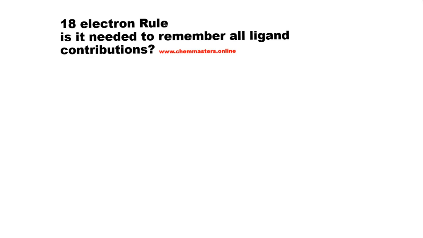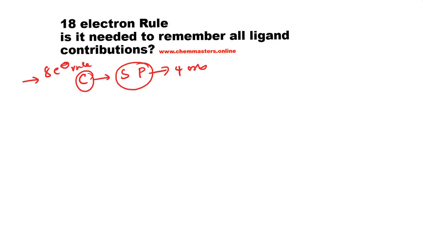methods of counting electrons. Before that, all organic compounds have a carbon center, and we know that all organic compounds follow the 8 electron rule, because carbon has valency orbitals s and p, which contribute 4 orbitals, and each orbital can be filled with 2 electrons, so 4 into 2 is 8.